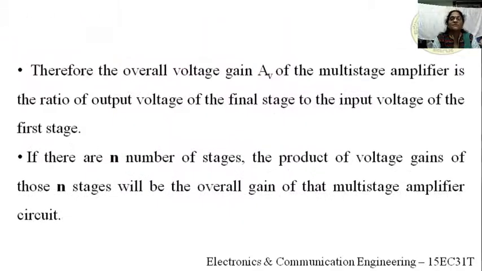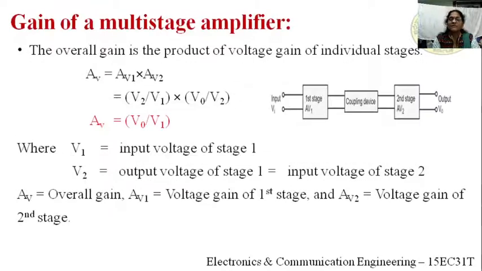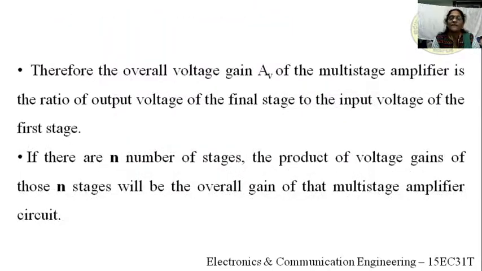So the overall voltage gain AV of the multi-stage amplifier is the ratio of the output voltage of the final stage to the input voltage of the first stage. In this example we are considering only two stages, so the final stage means the second stage. The output of the final stage is V0 and the input of the first stage is V1. So V0 by V1 gives the overall gain AV.